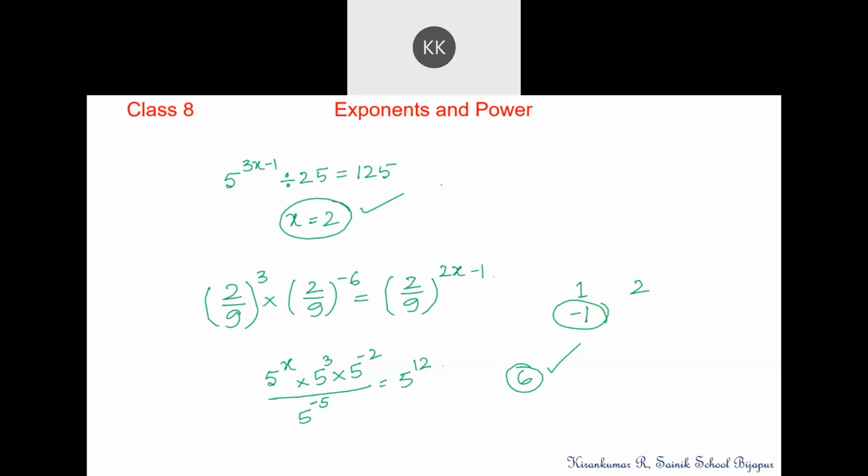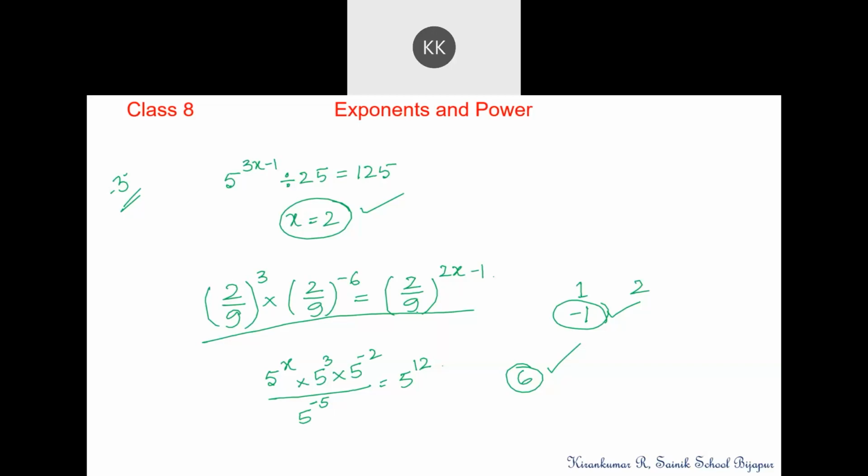For the middle one, minus 1 is the answer. If you are not getting minus 1, please try it. If you are not getting 6, please try it. It's a very easy question. If you are writing a written examination, this will carry 3 marks. Very easy 3 marks you can get.